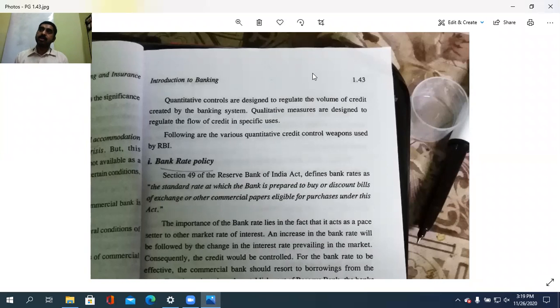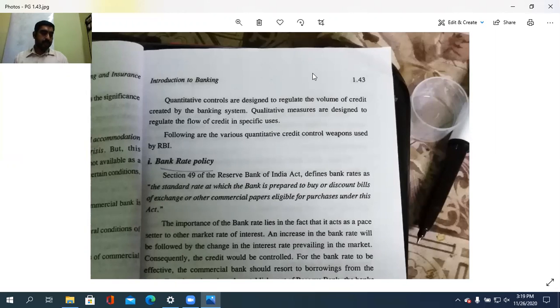So, what are they? One is the monopoly of the note issue, then acting as a banker to the government itself, then custodian of the forex reserves, or foreign exchange reserves, then acting as a banker to the bank itself, the banker's bank.